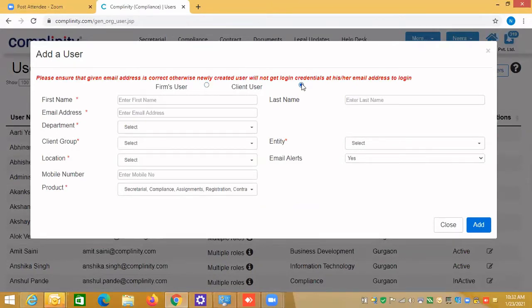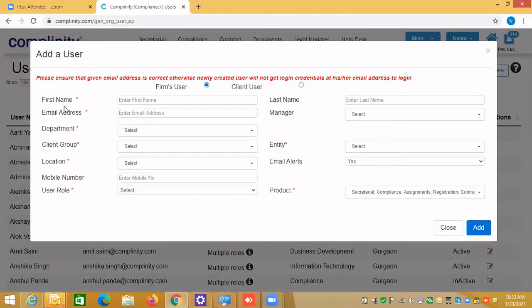Suppose I'm in Complinity Technologies and I want to create one user from Xerox Group and I want them to see the data I'm doing for Xerox. Then I'll create the client user. Otherwise, you say firm user, then you enter the first name, last name, email address. This is the email address the person will receive the email on, and then they can log in with this email address.